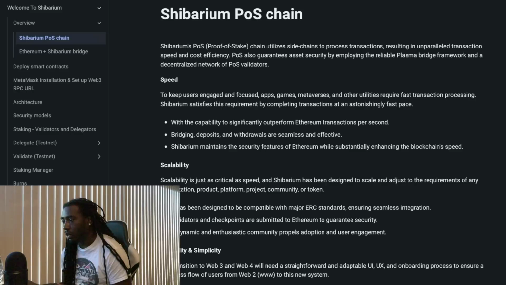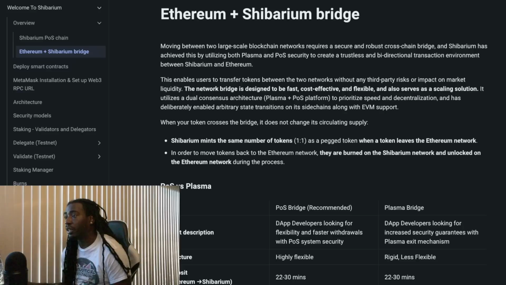So let's see. Currently, Shibarium POS chain provides the following service: send, receive, and store your assets on the Shibarium network with the Shibarium wallet. Shibarium bridge for cross network withdrawals and deposits. Staking with Shibarium. Staking, get rewards for staking. So we got the Ethereum plus Shibarium bridge. Talks about POS versus plasma. We get a short description of it. We get the structure, deposit, withdrawal, security, support standards. Withdrawal Shibarium to Ethereum, 1 checkpoint, 30 minutes to 6 hours. Call to the process exit procedure on Ethereum's contract.